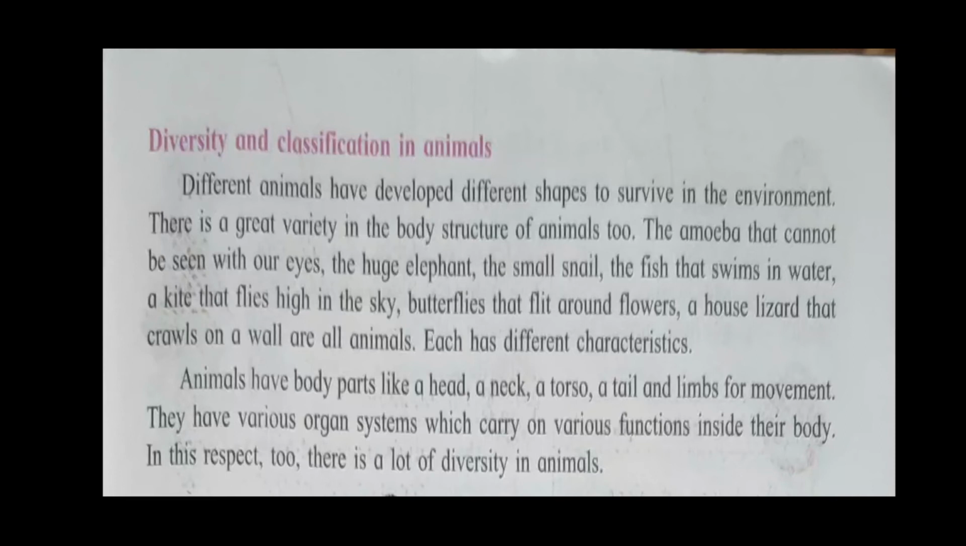Each has different characteristics. Animals have body parts like a head, neck, torso, tail, and limbs for movement. They have various organ systems which carry on various functions inside their body. In this respect too, there is a lot of diversity in animals, like in plants.